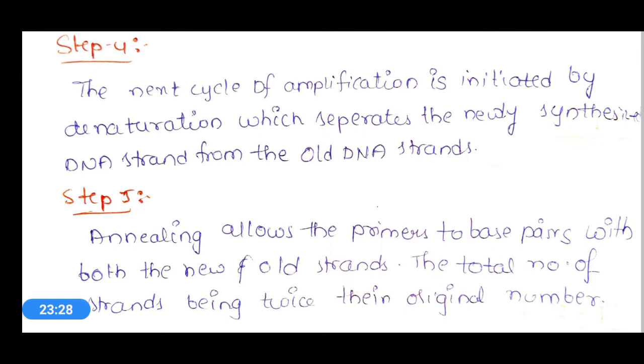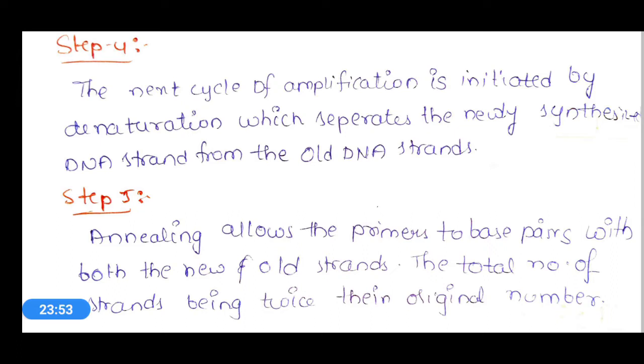So for carrying one more amplification cycle, what we require is denaturation of this double-stranded DNA. The double-stranded DNAs we produced in the first cycle should be denatured to carry one more PCR cycle, and this step is the denaturation step.